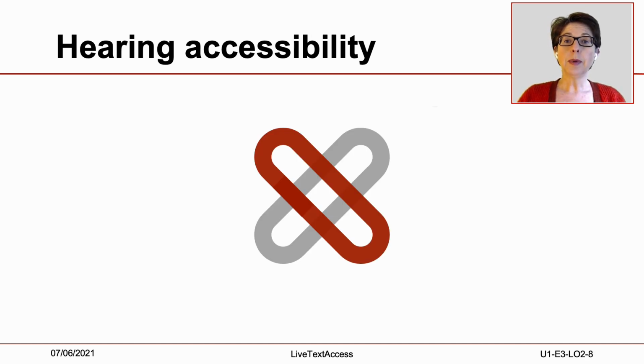Improving hearing accessibility in real-time communication starts by knowing the needs and preferences of target users. This you have learned in the previous lectures of Unit 1, so we will not repeat it here. Then the next step is to realize that hearing accessibility is more than providing a linguistic solution such as sign language, subtitles, or speaking loudly or using a microphone.